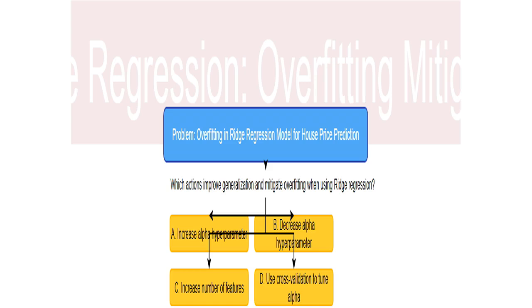We're tackling a common machine learning problem: overfitting in a ridge regression model. Think of it like this. You're trying to fit a curvy line through a bunch of scattered points. If you make the line too curvy, it'll follow every single point perfectly, but it won't predict new points well. That's overfitting. Ridge regression helps avoid this by controlling the curve's curviness.